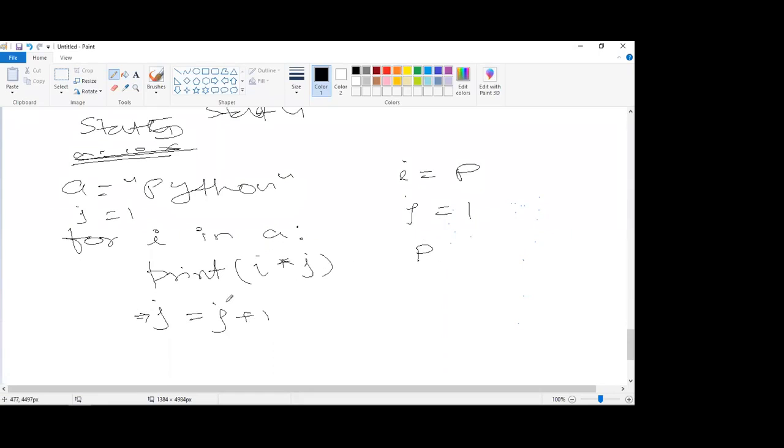J is 1. What I told in the initial classes, if everyone has attended, is that first the right hand side expression will get evaluated, right? So first this will get evaluated. What is the value of J? J value is 1 plus 1, 2. So this 2 will get assigned to J. Now J will become 2. After printing P, J has become 2. Clear? Is everyone clear on what we did here? Please explain once again.